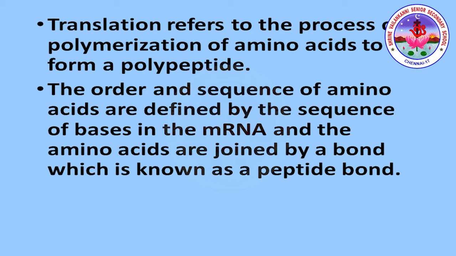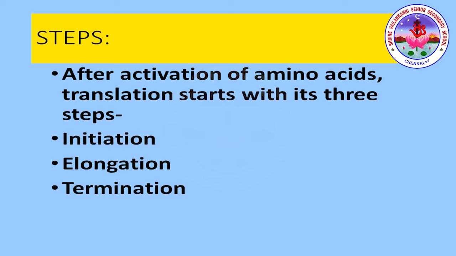If charged tRNAs are brought close enough, a peptide bond forms, which is enhanced by the presence of catalysts such as ribosomes. The ribosome is in an inactive state and exists as two subunits, a large subunit and a small subunit. There are two sites in the large subunit for subsequent amino acids to bind and thus become close enough to each other for the formation of a peptide bond. Translation proceeds in three different stages, and every stage is associated with different proteins. ATP is the main source of energy used in this process. The three stages of translation are initiation, elongation and termination.